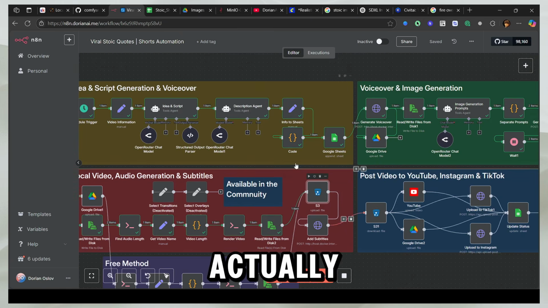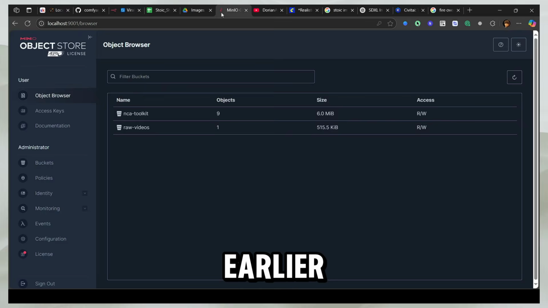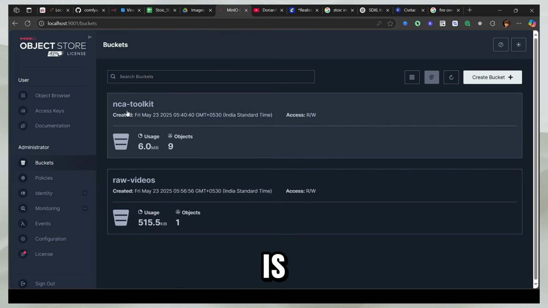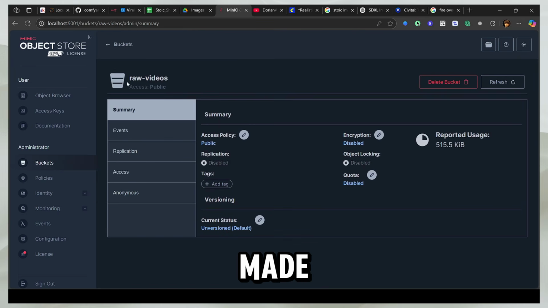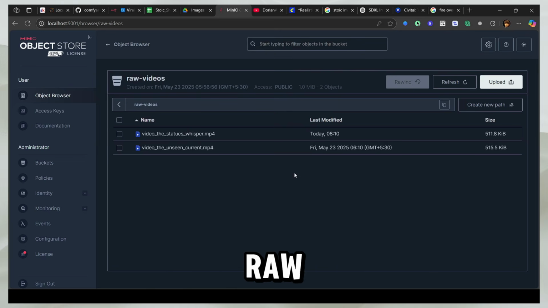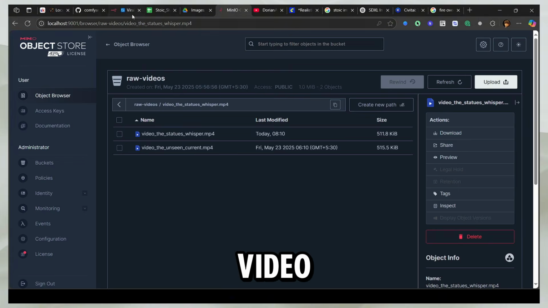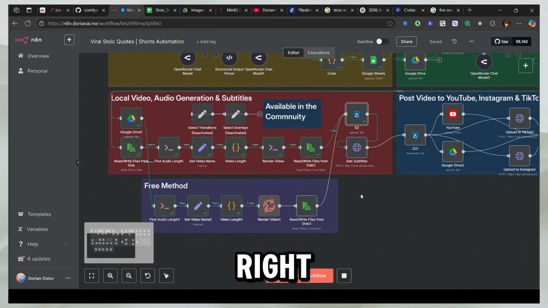What you do for creating this S3 is the same stuff we did earlier, which is coming to Minio and creating a bucket. And I actually have created 2 buckets. One was the earlier bucket that we created, the NCA toolkit, which is used for creating subtitles and stuff. But I also made another raw videos bucket, which stores the actual raw videos. So here you can see the statues whisper. I just created this video from here and it stores it there, right?